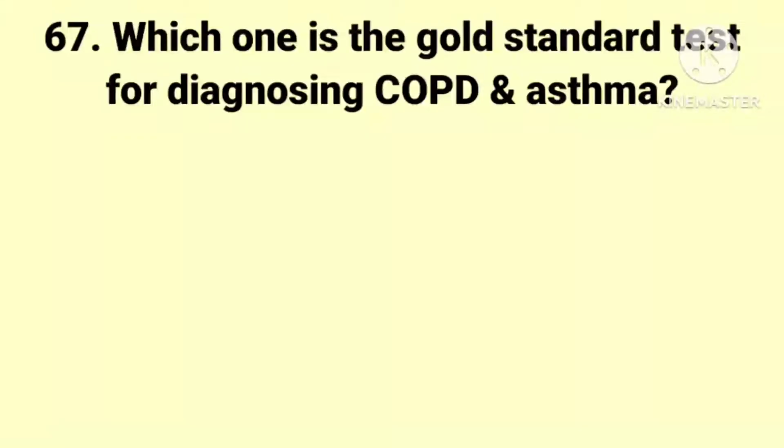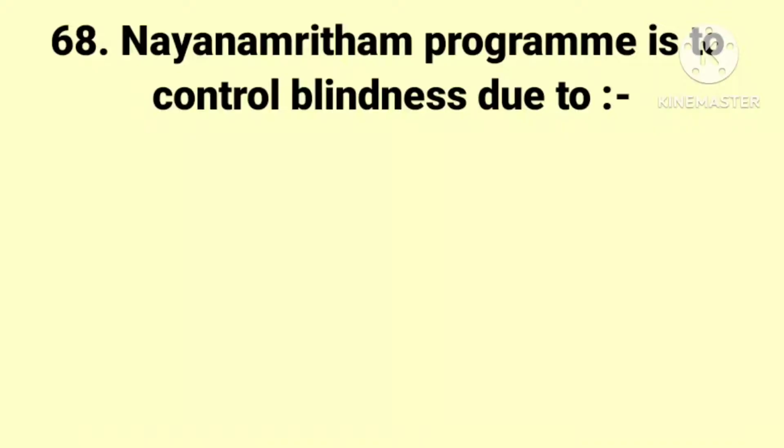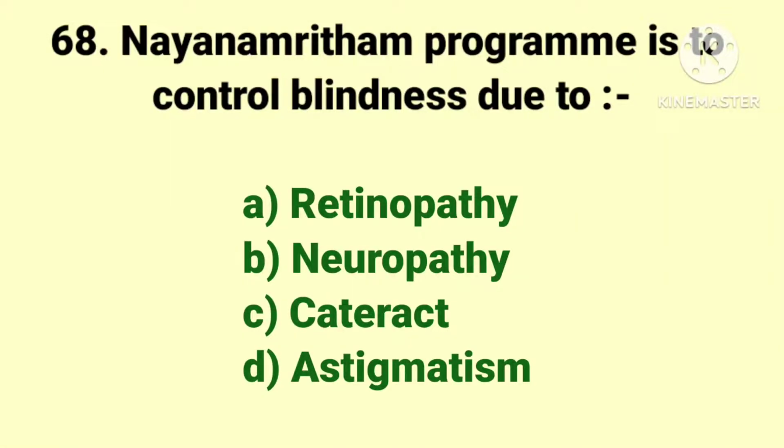The next question. Which one is the gold standard test for diagnosing COPD and asthma? The options are HRCT thorax, spirometry, eosinophil count, and chest X-ray. And the answer is spirometry. The next question. Nayanamritham program is to control blindness due to? The options are retinopathy, neuropathy, cataract, and astigmatism. And the answer is retinopathy.